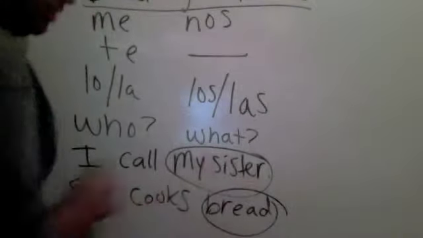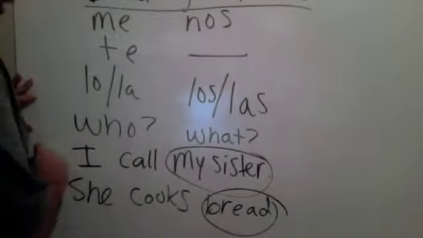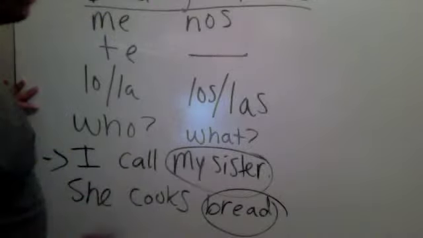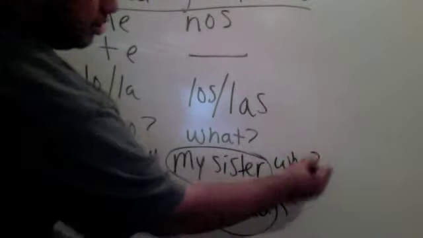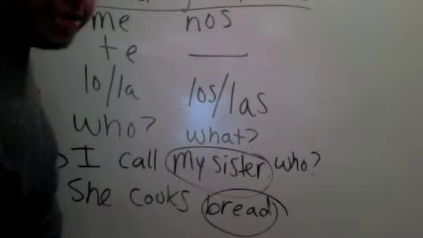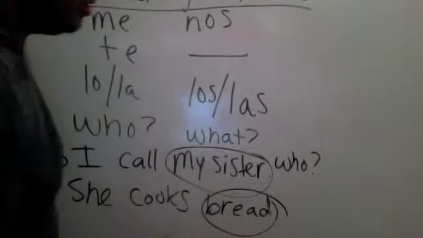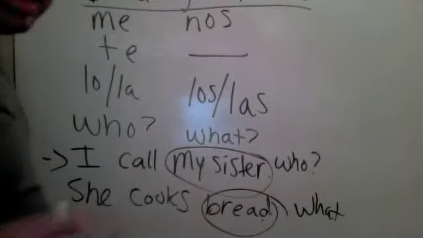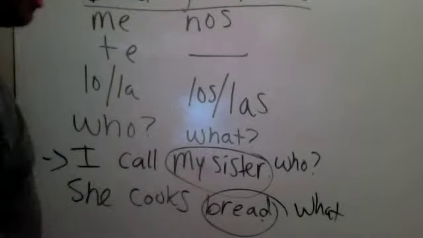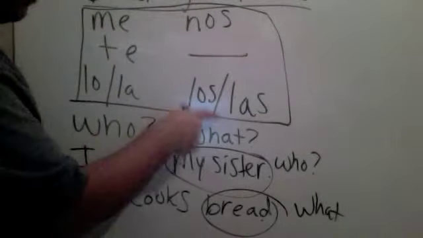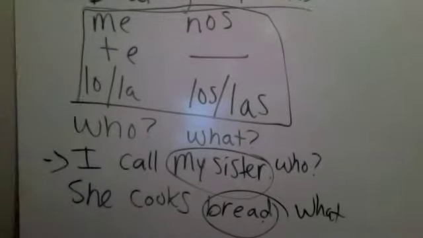Notice, you can make this sentence into a question. Who did she call? My sister. This is where the who came in. She cooks bread. Now you can say, what does she cook? Bread. This answers the what. So, like in my example with pasta earlier, instead of saying pasta over and over again, I am going to replace it with one of these pronouns.